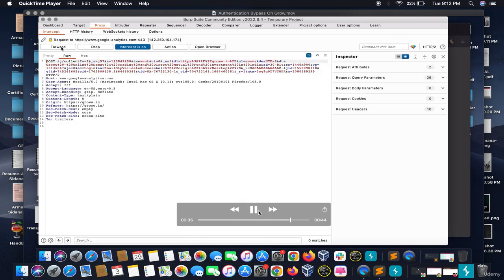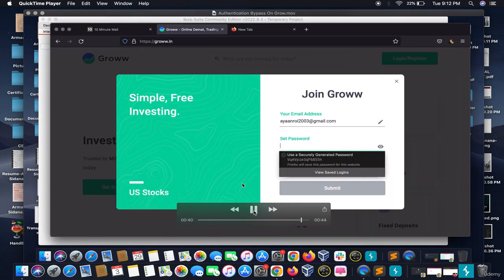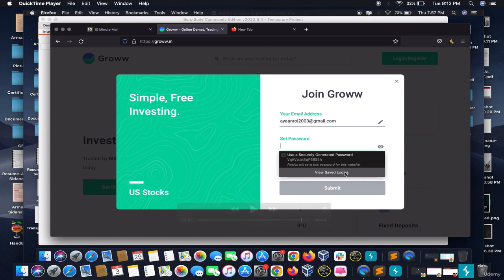Then I clicked on forward for all the requests you need to forward, and then you can set the password and the email address is taken over. This is an example of BAC. Hope you like it. Thank you.